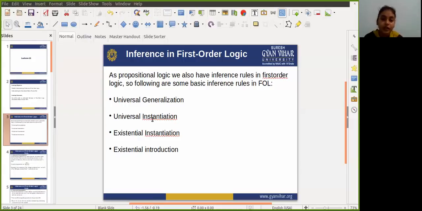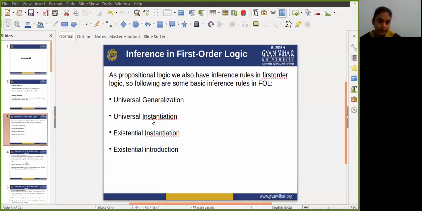For this we can use the equality symbol, which specifies that two terms refer to the same object. For example, brother is a predicate in which we pass John equal to Smith. Okay, so this is an example of equality. These terminologies are mainly used in first order logic inference rules.